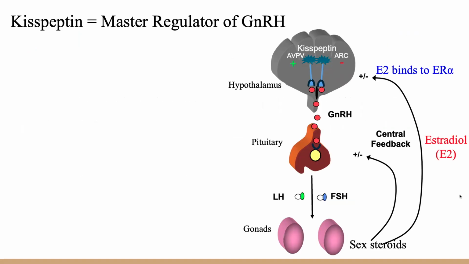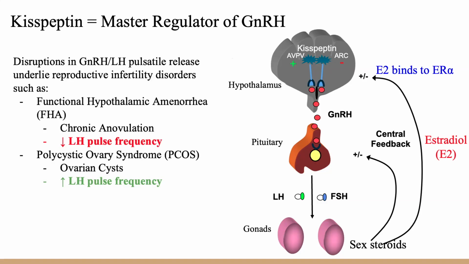The reproductive axis, as depicted here, is essential for the function of the reproductive system. While GnRH is considered the master regulator of this axis, hypothalamic neurons expressing the neuropeptide kisspeptin are the major upstream regulators of GnRH release. Gonadal steroid hormones such as androgens, estrogen, and progesterone regulate this activity in this axis through feedback loops. Estradiol, a form of estrogen, binds to the estrogen receptor alpha expressed in kisspeptin cells, creating inhibitory and stimulatory effects depending on the specific hypothalamic nucleus.